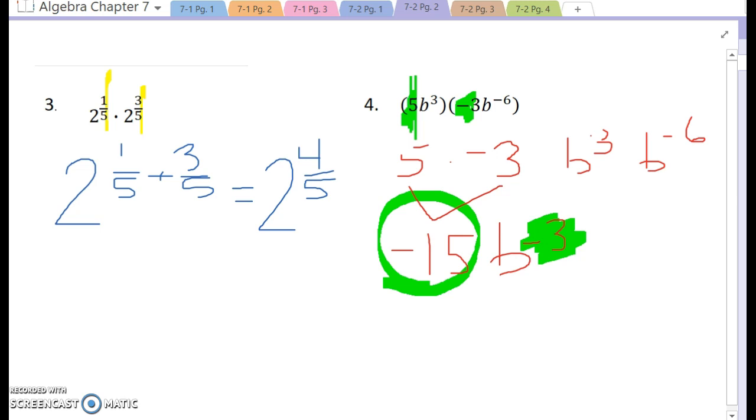So if you recall from yesterday, we're going to have to cross the line and change the sign because we need to make that exponent that's negative positive. So we end up having a -15 and the b cubed drops to our denominator. And that right there, until they tell me the value of b, I have solved it as far as I can.